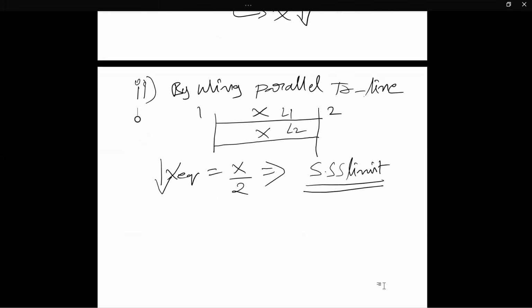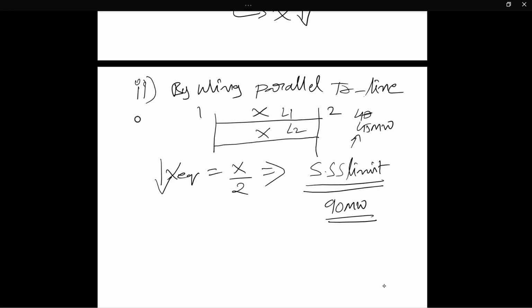The steady state stability improves. Suppose I am using only a single line, my power transfer is, say, 45 megawatt between 1 and 2. This is the steady state limit. By using the double circuit line, the steady state limit becomes double. Means the same line can transfer how much? 90 megawatt. Are you getting this?